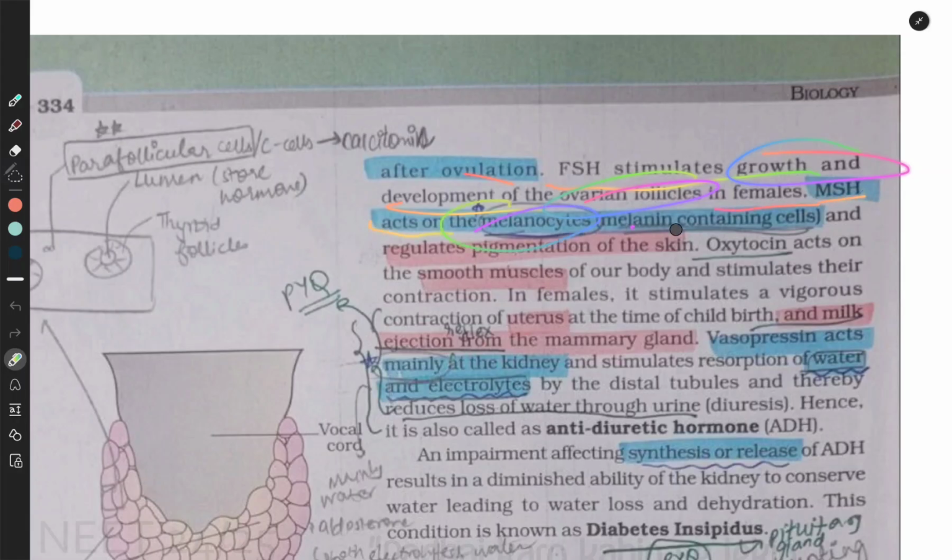MSH acts on the melanocytes, melanin-containing cells, and regulates pigmentation of the skin. Oxytocin acts on the smooth muscle of our body and stimulates their contraction. In females, it stimulates a vigorous contraction of the uterus at the time of the childbirth and milk ejection from the mammary gland. Vasopressin acts mainly at the kidney and stimulates resorption of water and electrolytes.